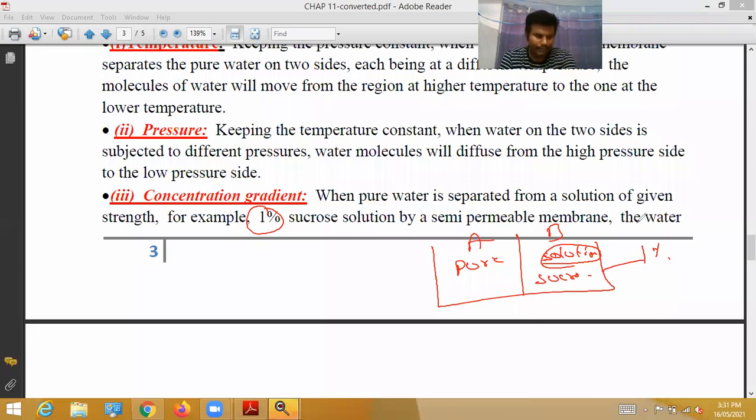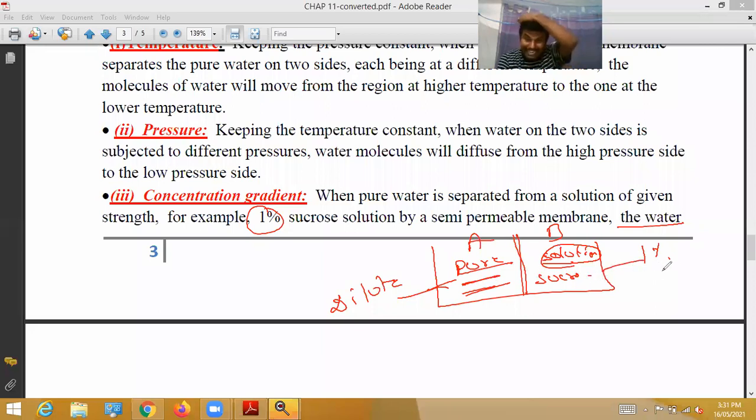The water molecules move from pure water to the sucrose solution. That is from a region of high concentration, and high concentration means what? Dilute solution. It is called a dilute solution. From the region of high concentration to the region of lower concentration.